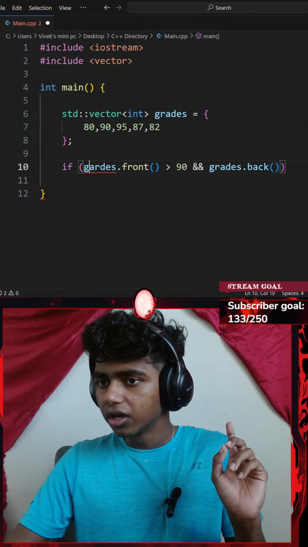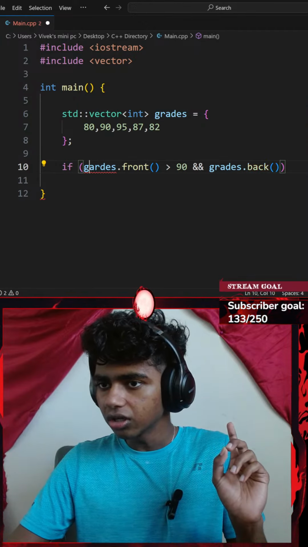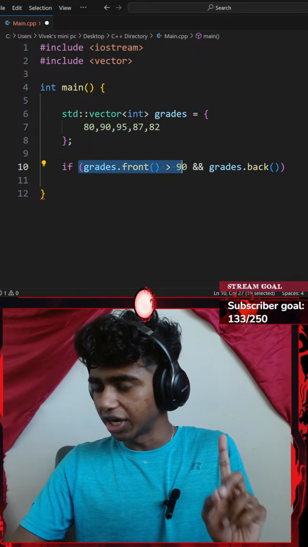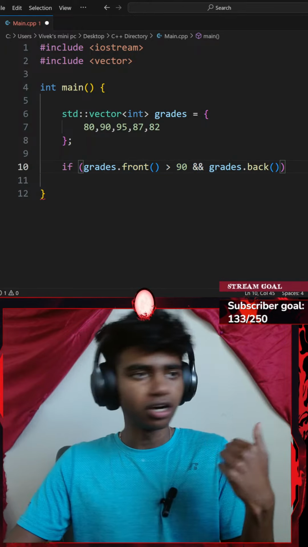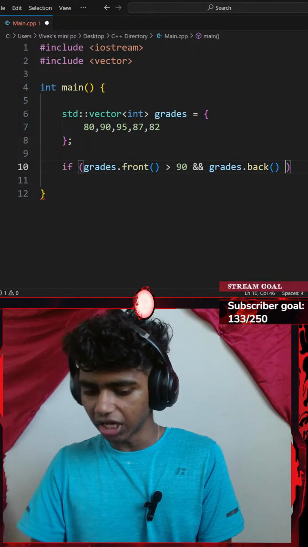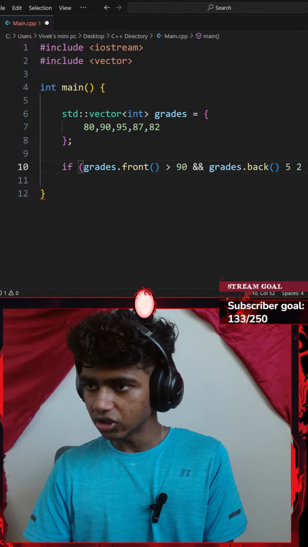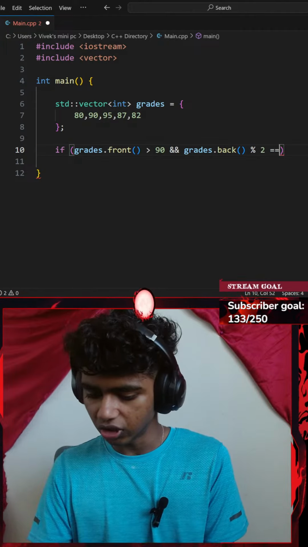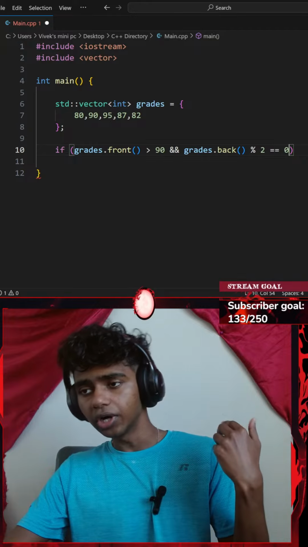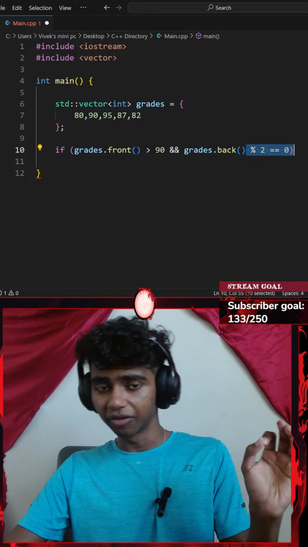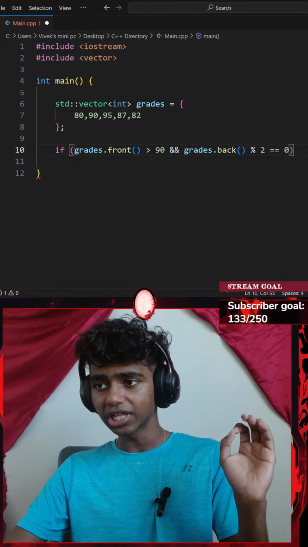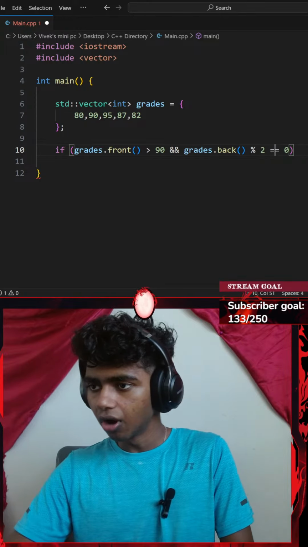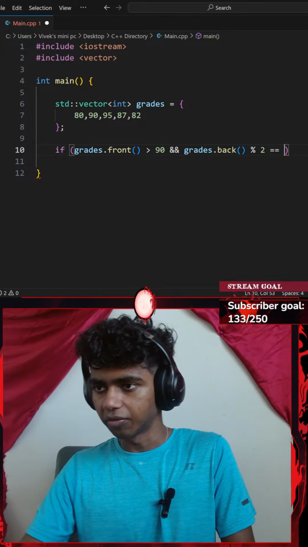Did I spell grades wrong? I did spell it wrong, no wonder. There we go. So if my first grade is greater than 90 and my last grade is an even number, so my grades modulus 2 equals 0. Modulus 2 equals 0 basically means that a number is even. If I change that to not equal to 0, that means it's an odd number. Or if I change the 0 to 1, that would be an odd number as well.